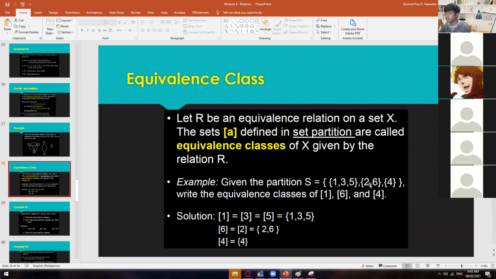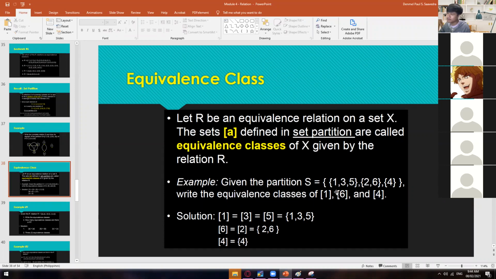And then for the second class we have 2, 6, and then of course it has a student of 2, which is the 2 and 6. And for the last one, under one class we only have one student, so we only have 4. So 1, 3, 5, 2, 6, and then 4. So in this set partition, we have a total of 3 classes, and then each of them has students, wherein this one has 3, has 2, and then has 1.